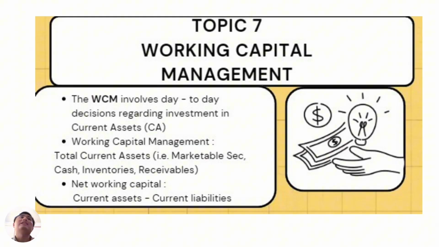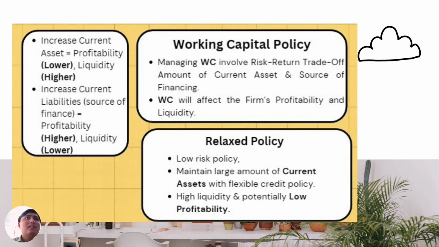Now we go to chapter 7, which is working capital management. The WCM, working capital management, involves day-to-day decisions regarding investment in current assets, CA. Working capital means total current assets, for example marketable securities, cash, inventories, and receivables. Net working capital equals current assets minus current liabilities.